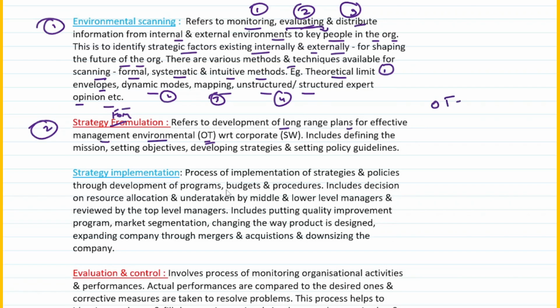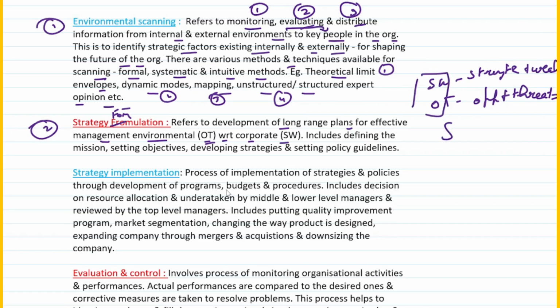OT is nothing but opportunities and threats, with respect to corporate SW. SW is strengths and weaknesses. So strategy formulation is all about SWOT. You would have heard of SWOT analysis, that is strengths, weaknesses, opportunities and threats, right?